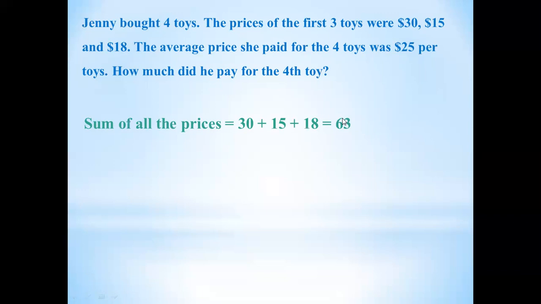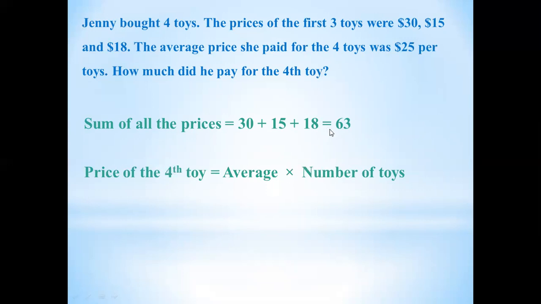Okay. Now the next step, we will write the formula. And what is the formula? The price of the 4th toy that we have to find out is equal to average multiplied by number of toys. Look, the formula remains the same, you multiply the average with the number of elements, but only the wording changes according to your question. Here we have to find the price of the 4th toy.